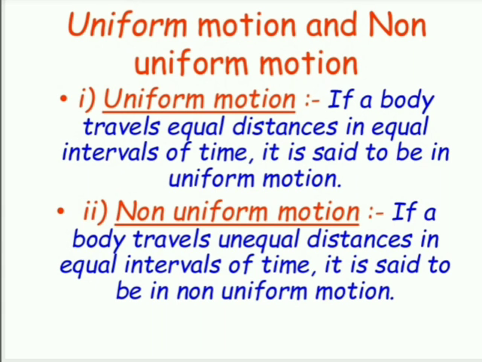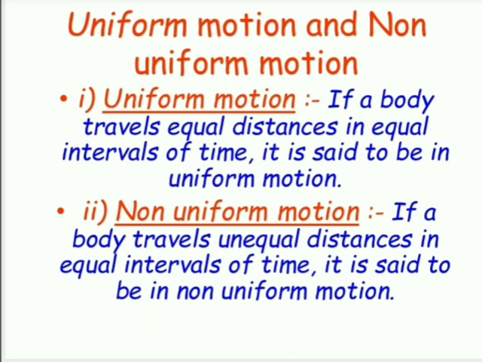For uniform motion, if an object is moving with the speed of 5 kilometer per hour, in 1 hour it completes 5 kilometer, in the next hour it completes 10 kilometer, in the third hour it completes 15 kilometer. So the distance will be the same for equal interval of time. That type of motion is called uniform motion.